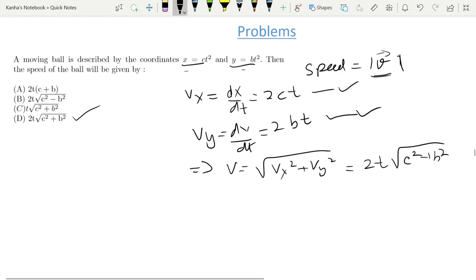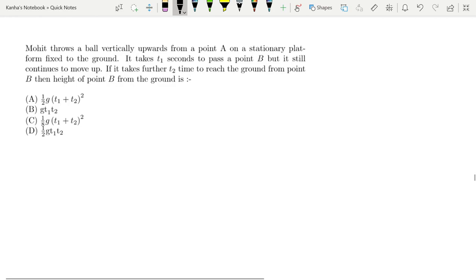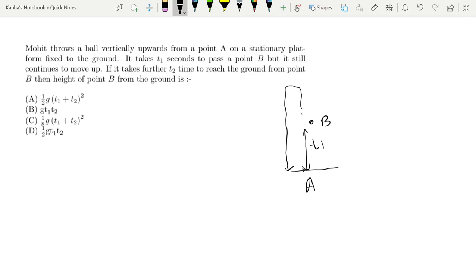All these are previous year's problems. Let's go down, let's look at this question. Mohit throws a ball vertically up from a point A on a stationary platform fixed to the ground. Basically it's just to confuse you, this is basically the ground. It takes t1 seconds to pass the point B. Let us say this is point B. A ball is thrown from here, from the ground, and it takes t1 seconds to reach B, but it still continues to move up. If it takes a further t2 time to reach the ground, now the ball will go up, and then it will come down. So this trajectory from here to the ground is taking t2 seconds.